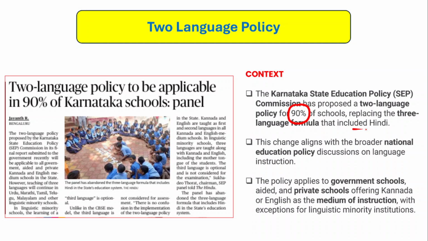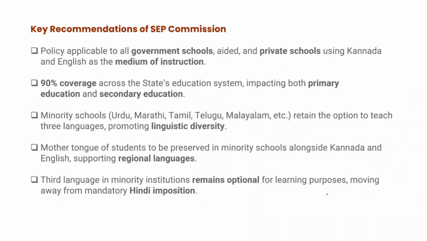However, recently, the Karnataka State Education Policy Commission has adopted a two-language policy, consisting of a regional language along with English, excluding Hindi. This change aligns with the broader national education policy discussions on language instruction. According to the Karnataka State Education Policy Commission, this two-language policy applies to government schools, aided schools, and private schools which are offering Kannada or English as a medium of instruction, with certain exceptions for the linguistic minority institutions as well.